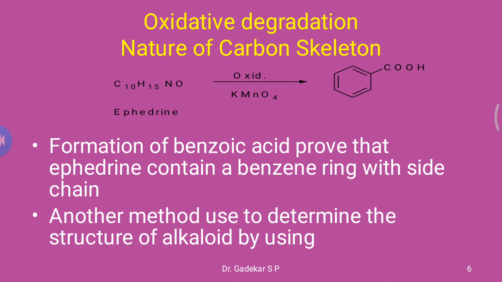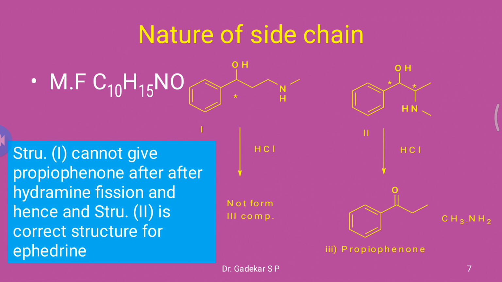Another method we use to determine the structure of an alkaloid is this oxidation reaction. The formation of benzoic acid confirms, proves, that ephedrine contains a benzene ring. Next, the nature of the side chain.